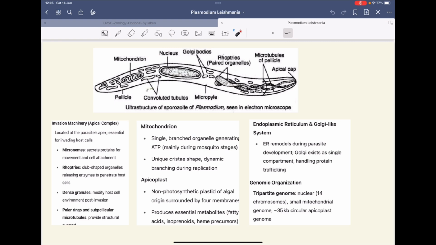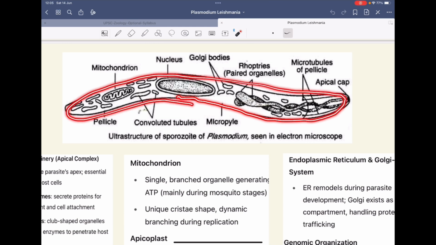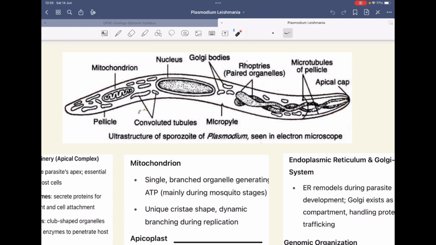In the Plasmodium, the sporozoite structure is discussed. When you see the ultrastructure of the Plasmodium, the sporozoite in particular, you will see that its body is covered by the pellicle. Inside this pellicle, you will find a nucleus.